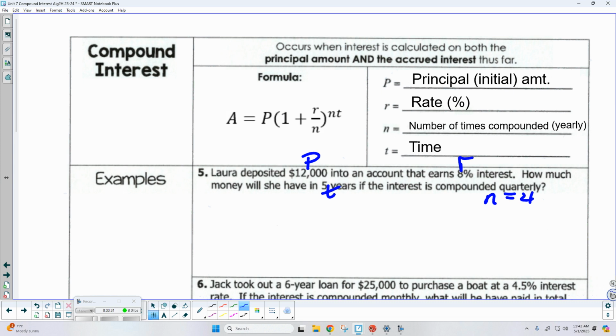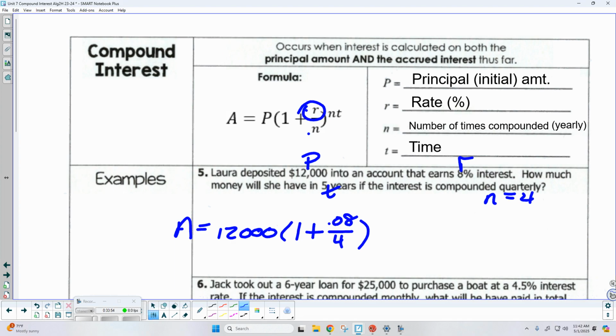So my amount is going to equal, we're starting with $12,000 times 1 plus. Now, I need R divided by N, but remember for the percentage, we have to change it to a decimal. So in the numerator here, this would be 0.08 divided by, well, quarterly, that's 4 times a year.